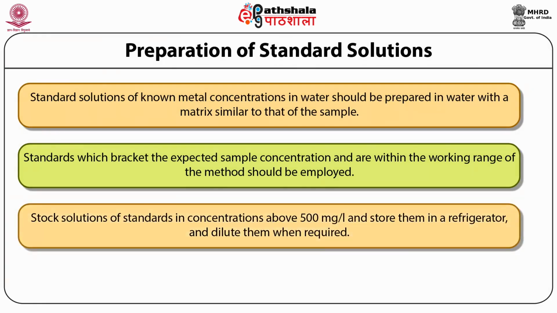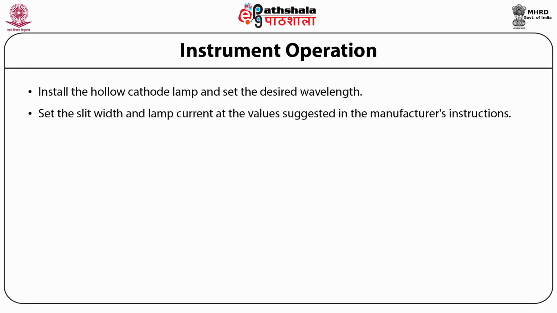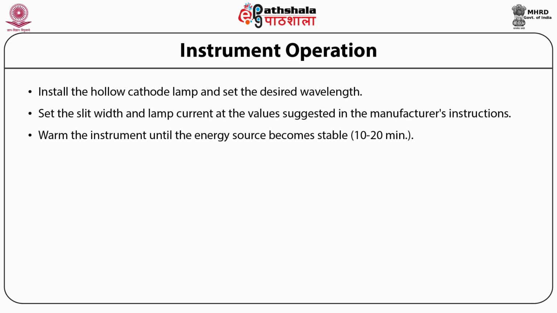Prepare stock solutions of standards in concentrations above 500 mg per liter and store them in a refrigerator, and dilute them when required. So before analyzing any component, understanding instrument operation is important. In this case, the hollow cathode lamp is installed and set at the desired wavelength as per the element of interest. The slit width and lamp current are adjusted to the values suggested in the manufacturer's instructions. Warm the instrument until the energy source becomes stable, roughly 10 to 20 minutes.